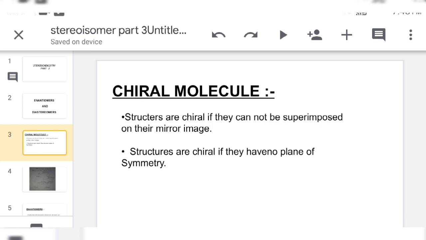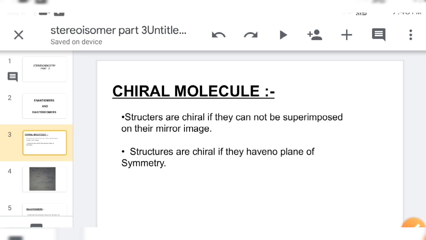The second point is, structures are chiral if they have no plane of symmetry. As I told you before about plane of symmetry, if any structure has no plane of symmetry, that is sigma, then we can call the structure a chiral molecule.